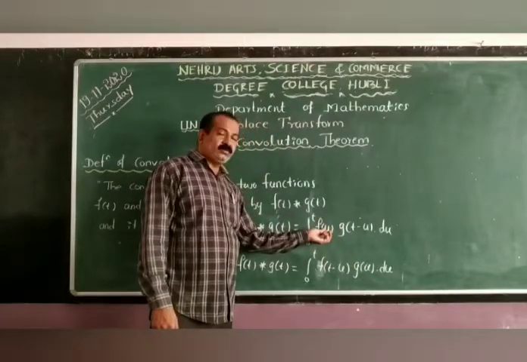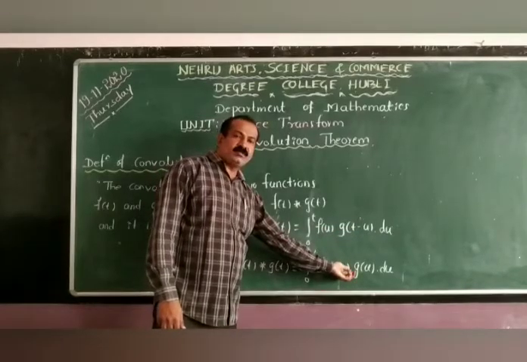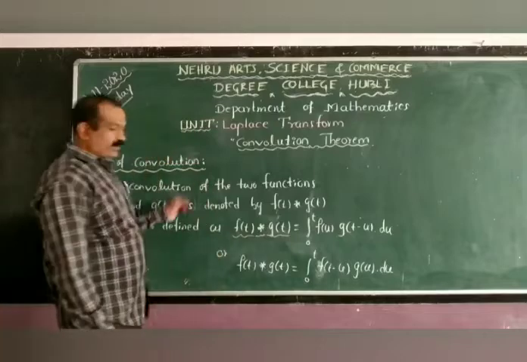Either you can write f of u or g of u as it is, and the other we can change as t minus u or t minus v.